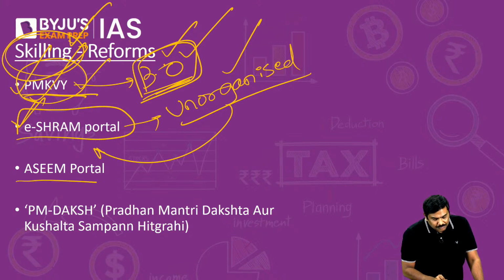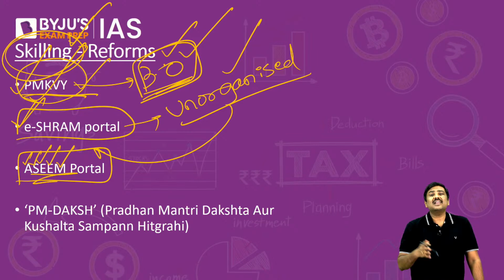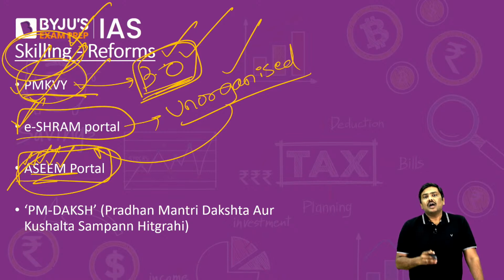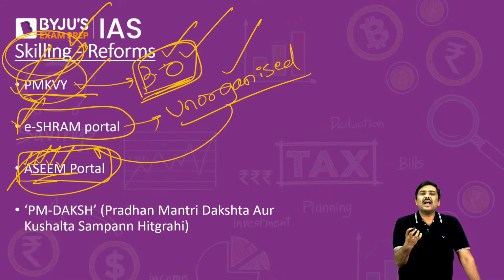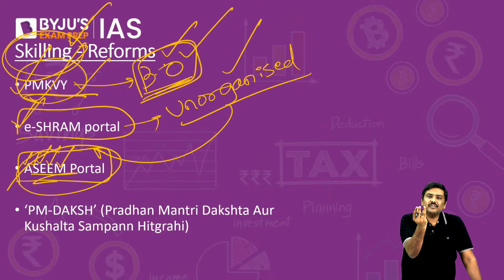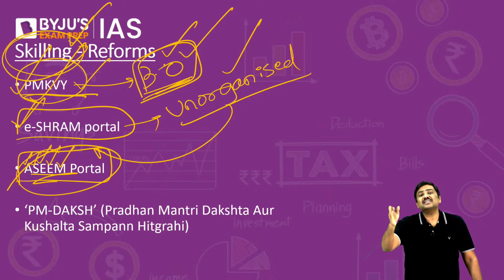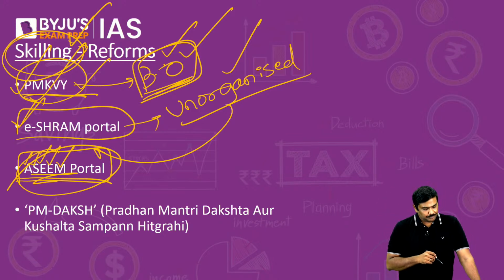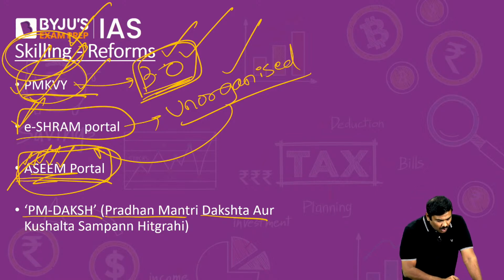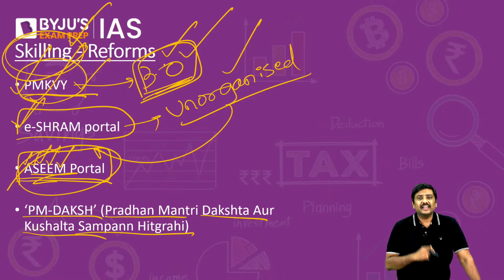Then there is the Atmanirbhar Skilled Employee Employer Mapping, that is the ASEEM portal. Under the ASEEM portal, essentially we are trying to have data related to all these employees, or people who are searching for jobs, and we will help them search for jobs based on the skill sets that they actually have. That is the ASEEM portal. And the last one, PM Daksh, Pradhan Mantri Dakshta Aur Kushalta Sampann Hitgrahi.